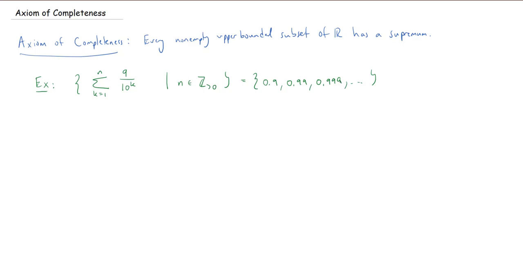You can see by putting these 9s on the end, I'm never getting as big as, say, 5. It's definitely not getting any bigger than 5. So this is upper bounded. And so by the axiom of completeness, it must have a least upper bound. It must have a supremum. Now I'll give a name to the set. How about we'll call it A? So by the axiom of completeness, which we can abbreviate AOC, A has a supremum.